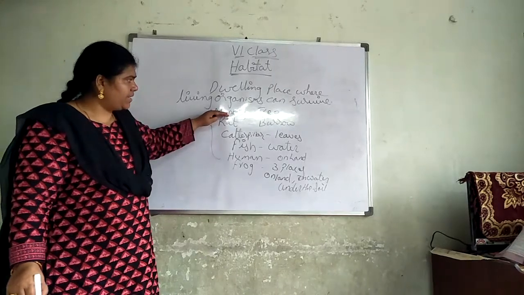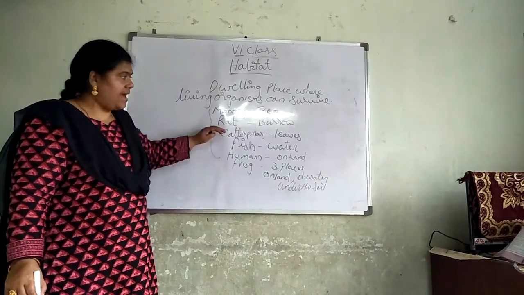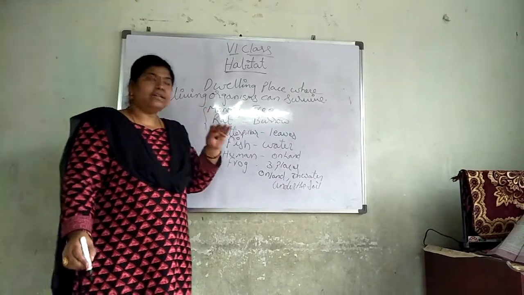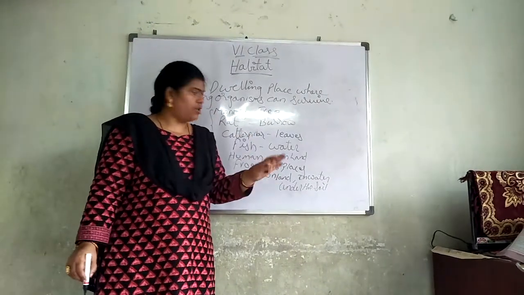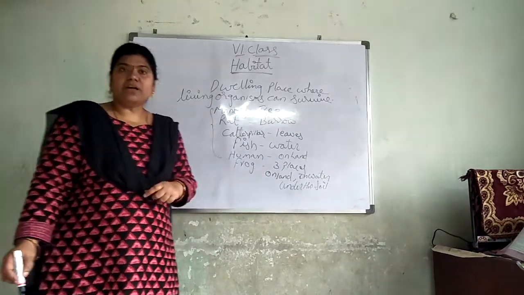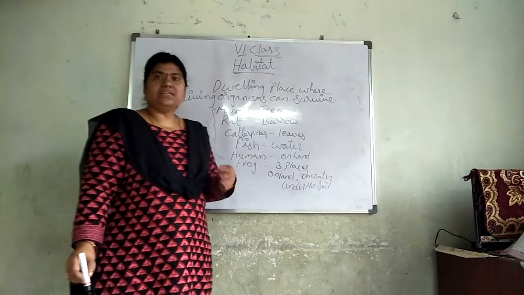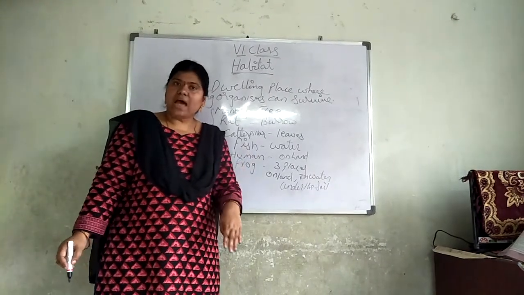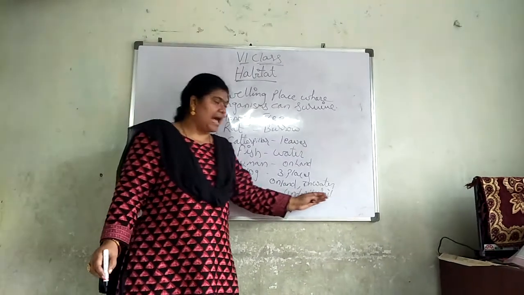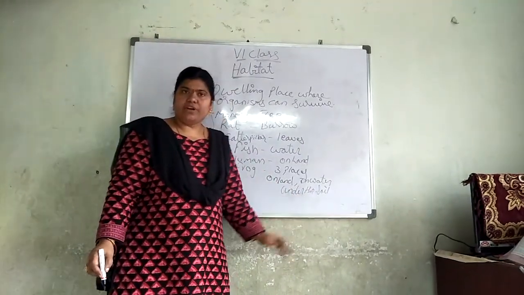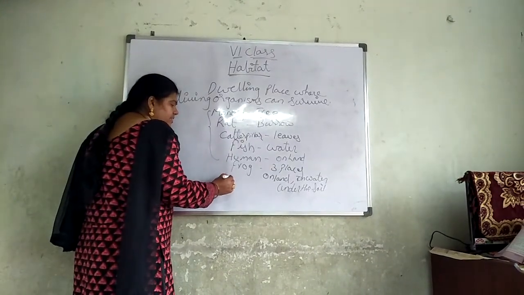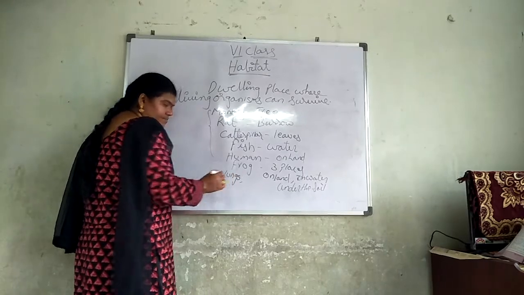A monkey lives on the tree. Rats live in burrows. Caterpillars live on the leaves. Fishes live under the water. Human beings live on land. A frog can survive in three places: on land, in water, and under the soil. How can the frog survive in these three cases? On land, it respires through lungs.